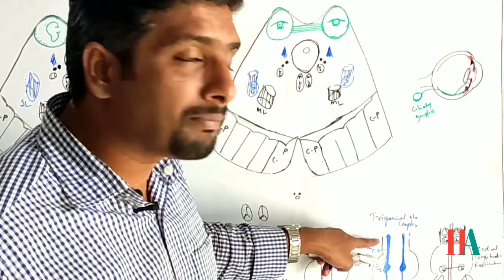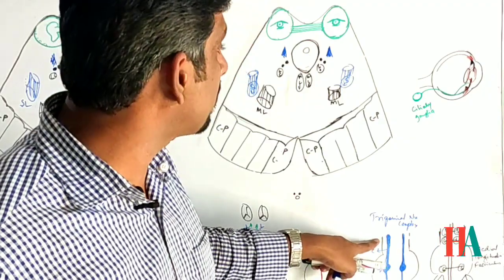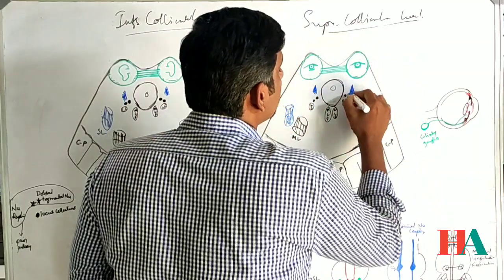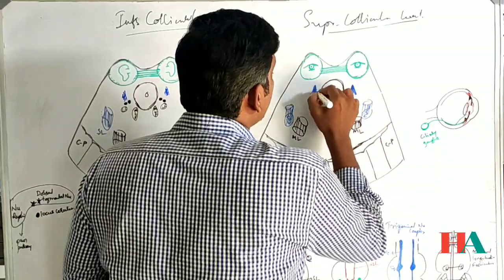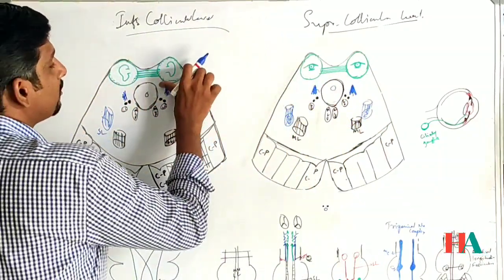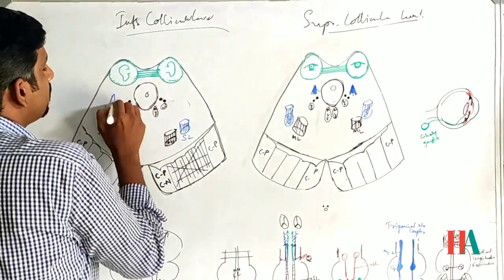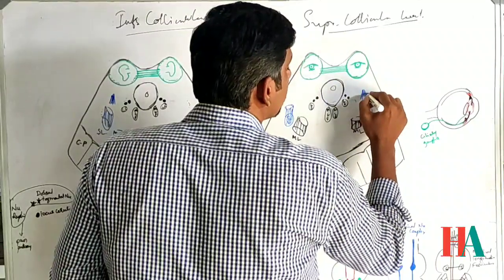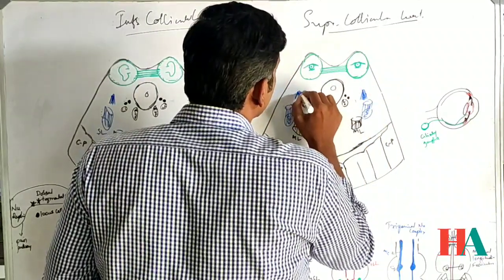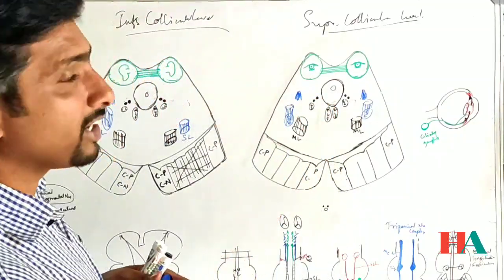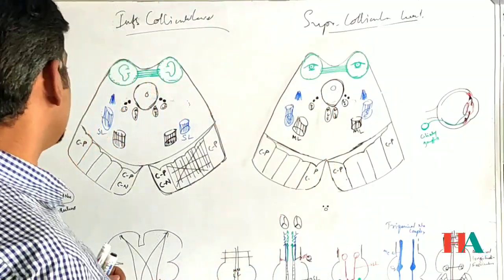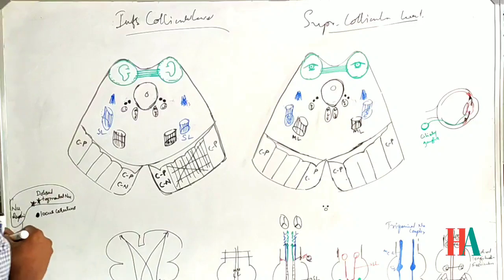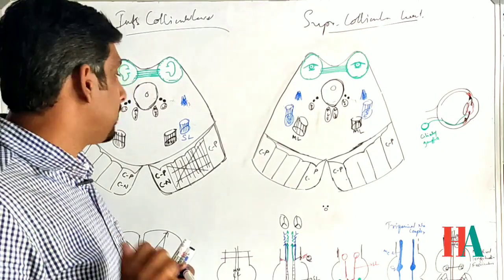So even in the lower level and upper level, this mesencephalic nucleus, we are going to find it out, and we will draw it here. Here about the mesencephalic nucleus, right? Here also we draw this area, not here. So the mesencephalic nucleus of the trigeminal neuronal complex is present on both sides, in both the upper and lower sections of the midbrain, right?